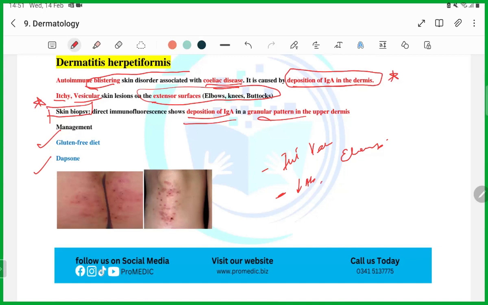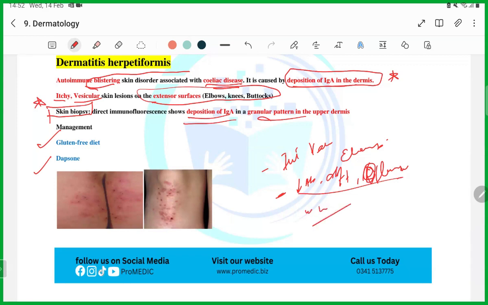Patient is having failure to thrive. Patient is vitamin deficient and has rickets, or if it is an older patient, osteomalacia, because vitamin D is not being absorbed, calcium is not being absorbed. Then they're going to ask you, what is the diagnosis?